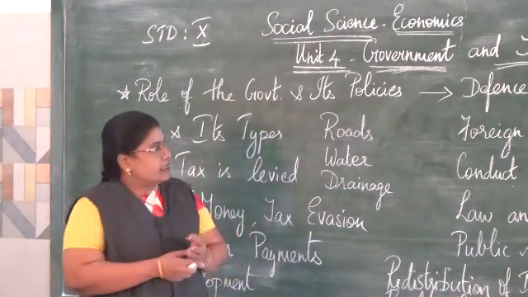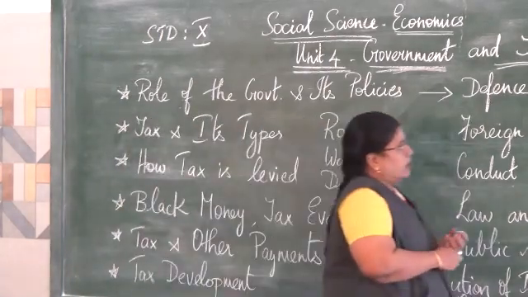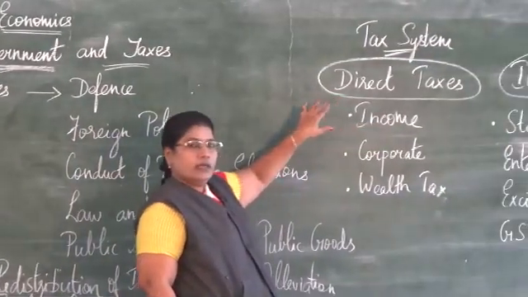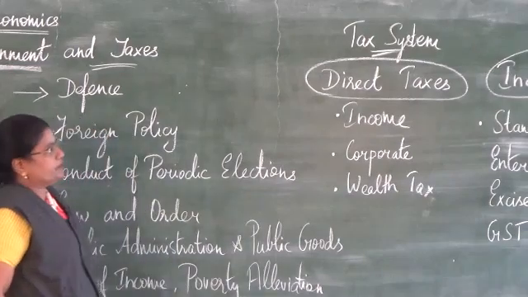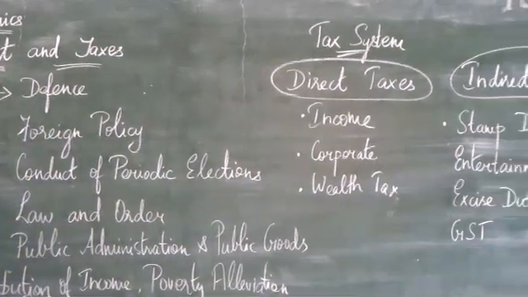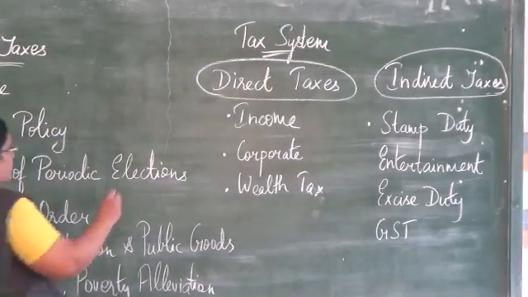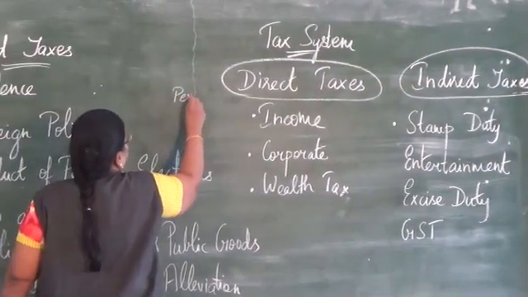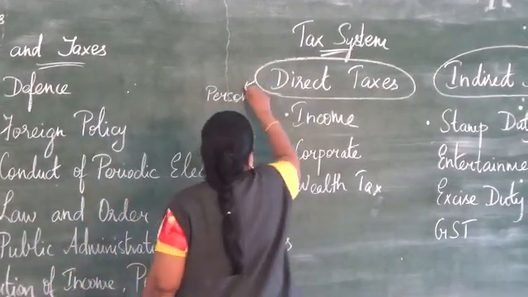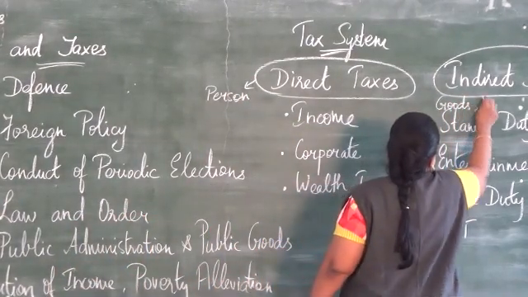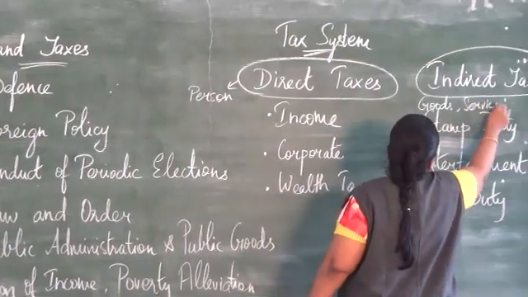Direct taxes are paid by the people who are earning; they are paid by an individual. Indirect taxes are levied on goods and services. So, the direct tax is paid by the person, and the indirect tax is for the goods and services people get.